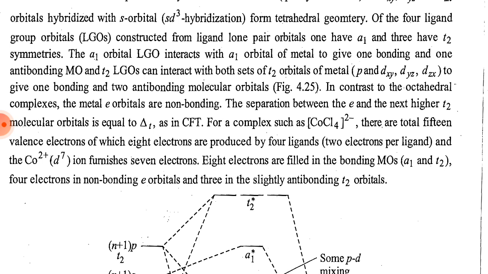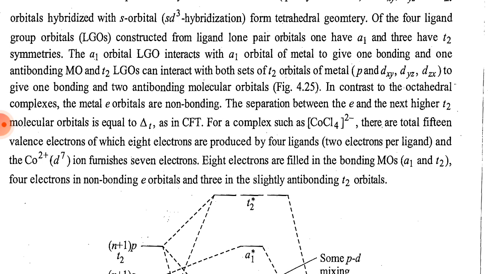The four ligand group orbitals constructed from ligand lone pair orbitals, 1 has A1 and the 3 have T2 symmetry. The A1 ligand group orbital interacts with the A1 orbital of the metal to give one bonding and one anti-bonding molecular orbital, and the T2 ligand group orbitals can interact with both sets of T2 orbitals of the metal, p and dxy, dyz, dzx, to give one bonding and two anti-bonding molecular orbitals.